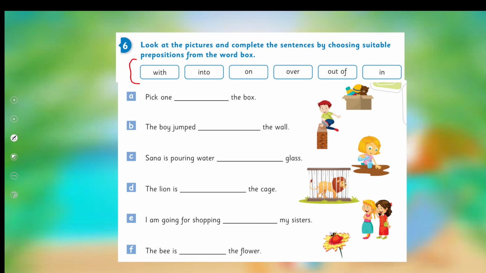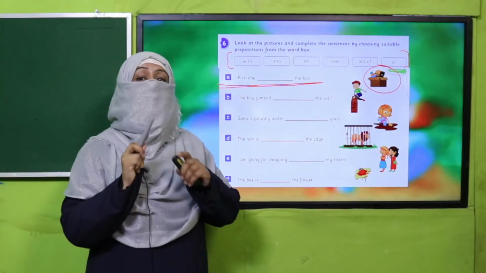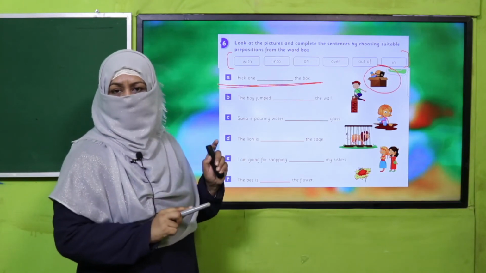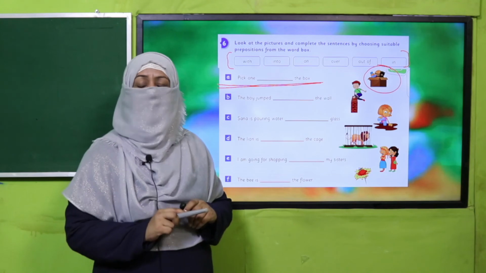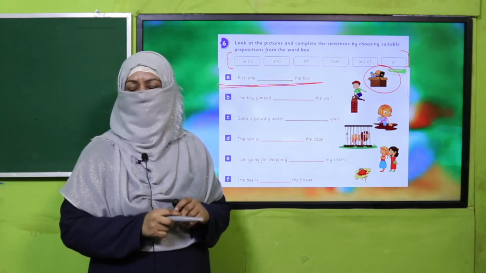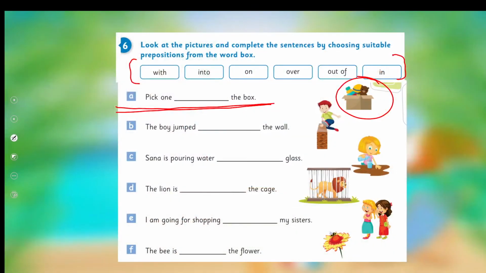Here are prepositions. You have to look at the picture and complete the sentence by using the correct preposition. So be careful. If you are confused about any preposition, raise your hand, talk to your teacher, right? And teacher, kindly guide the children. Don't tell them the answer, make the children reach the answer. So pause the video, complete this task in your book, and then come back.